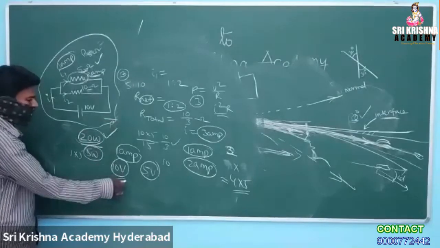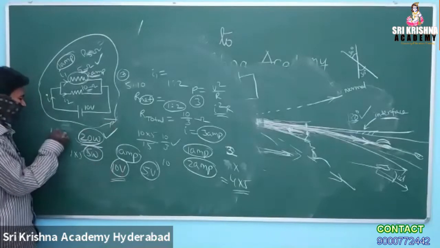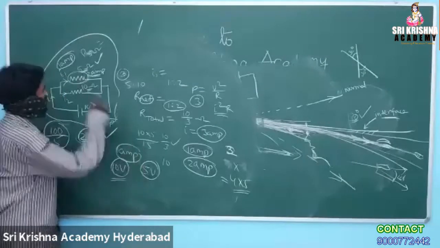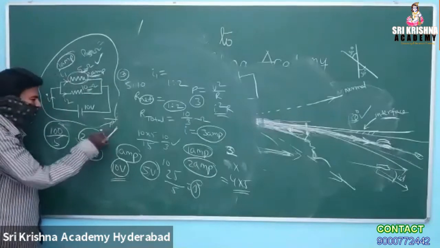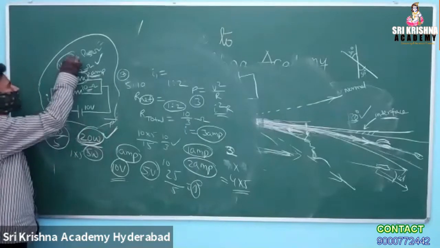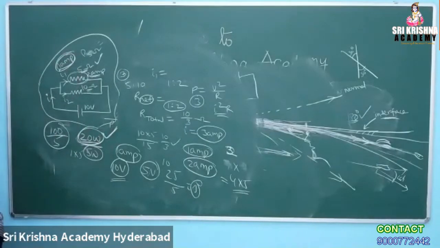Okay, let it be some exact value, 10. 10 square by 5, R, 5. Suppose your previous assumption, 5 into 1, 5 volts, 25 by 5. Again, you should get 5. But I don't know how you got 20. Though you got the 1 amp answer, no problem. Anyhow, you are good.